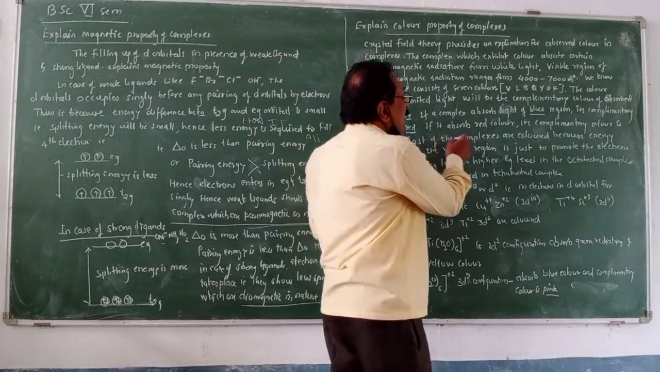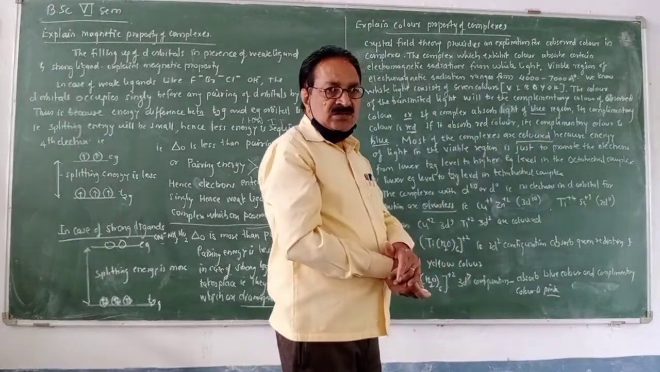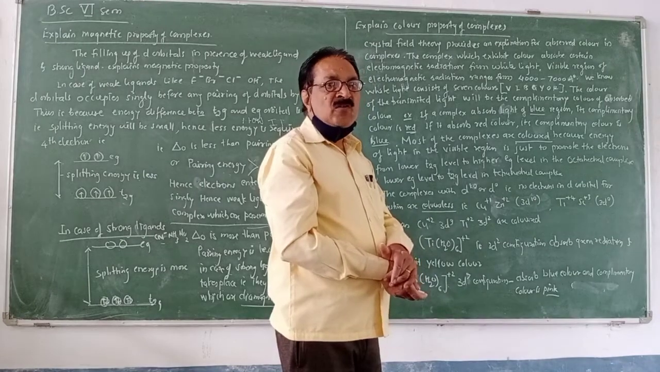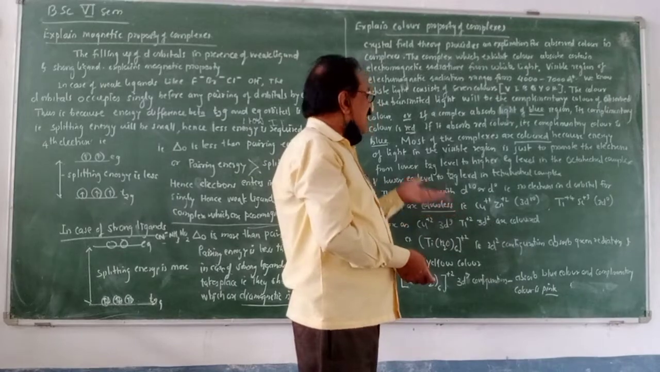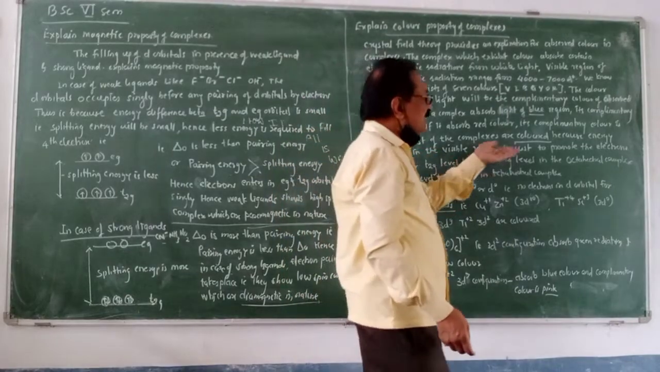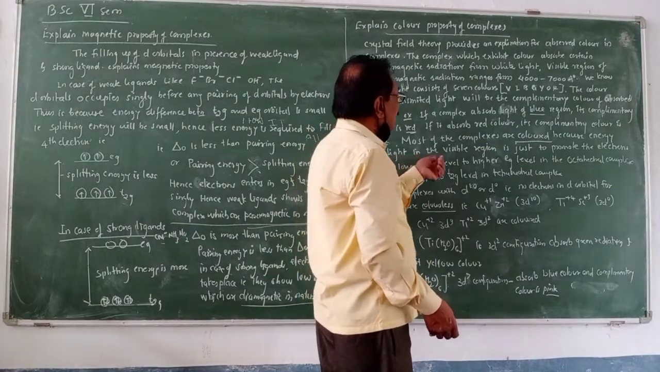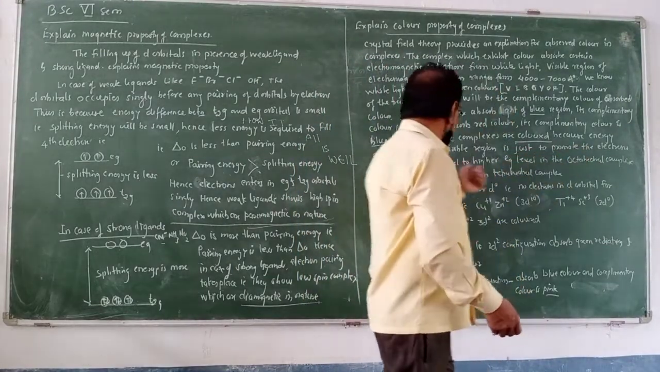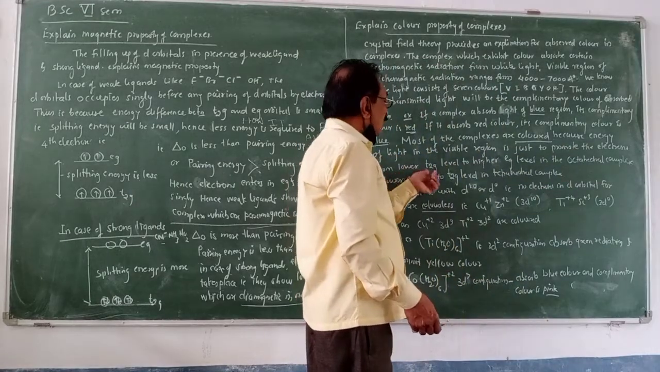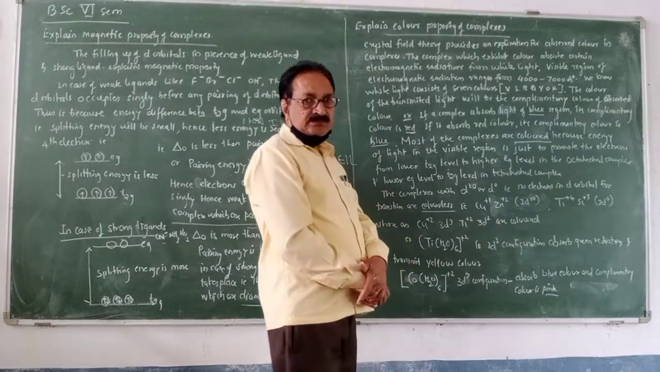And most of the complexes are colored. You know, complexes are possible for the d block elements. You know, d block elements form stable complexes. And most of the complexes are colored because the energy of the light in the visible region is just enough to promote the electrons from a lower t2g level to a higher eg level.